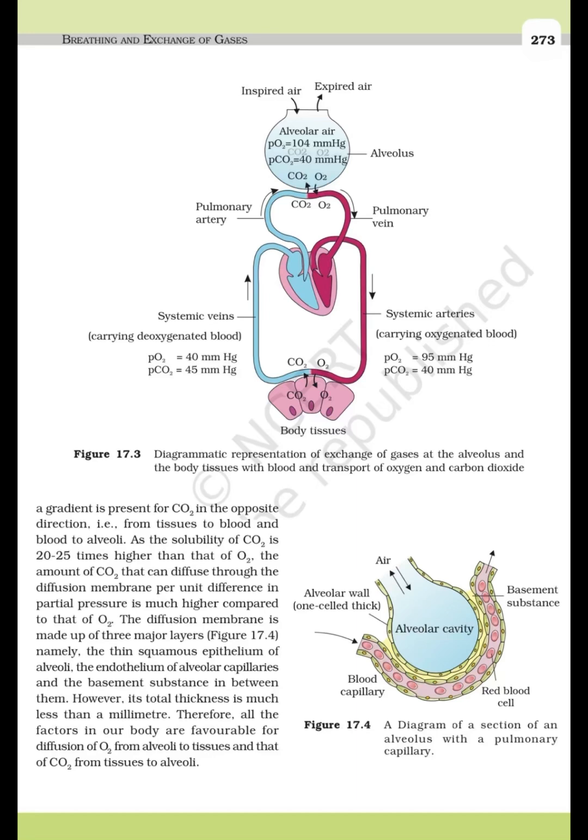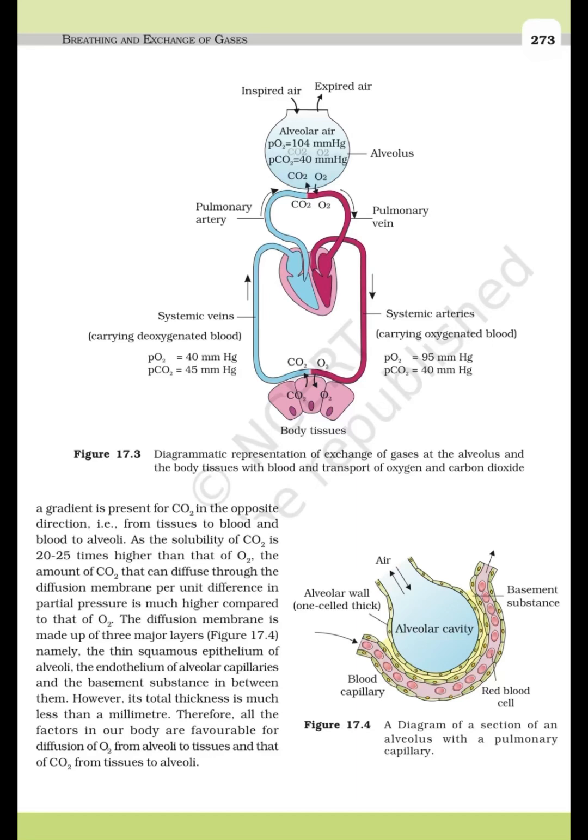The diffusion membrane is made up of three major layers, namely the thin squamous epithelium of alveoli, the endothelium of alveolar capillaries, and the basement substance in between them. However, its total thickness is much less than a millimeter. Therefore, all the factors in our body are favorable for diffusion of oxygen from alveoli to tissues and that of carbon dioxide from tissues to alveoli.